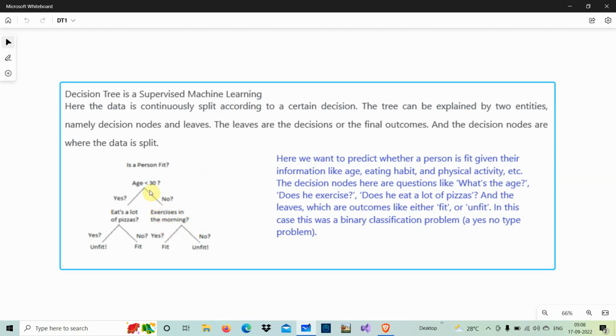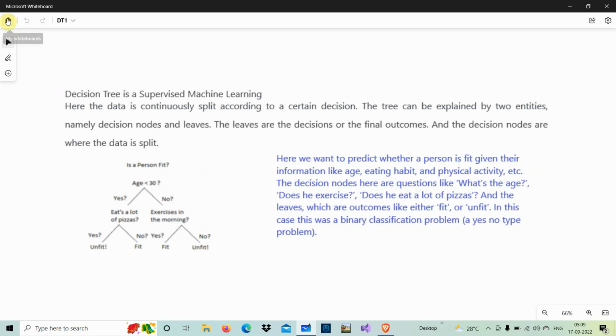Similarly, even if his age is less than 30 years and he is eating a lot of pizza or junk food, his health will be unfit. If he is not taking it, maybe he is fit. So this is a very simple example of how we decide the nodes and how we use this decision tree to ultimately find whether he is fit or unfit.